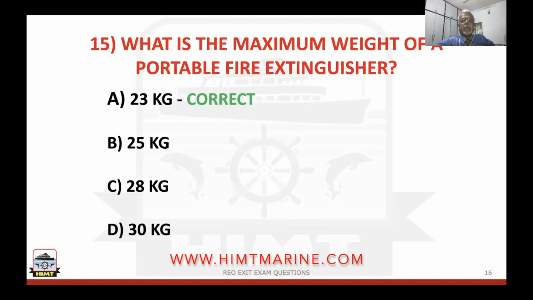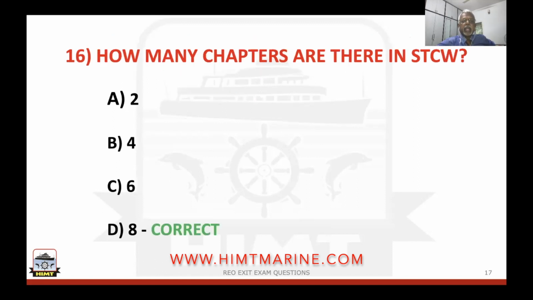What is the maximum weight of a portable fire extinguisher? Again, referring to Fire Safety System Code, FSS code, you will see the answer given is either 23, 24, 28, 30. Which is the right answer? Correct answer is A, 23 kgs.